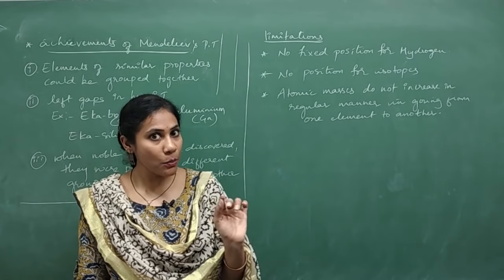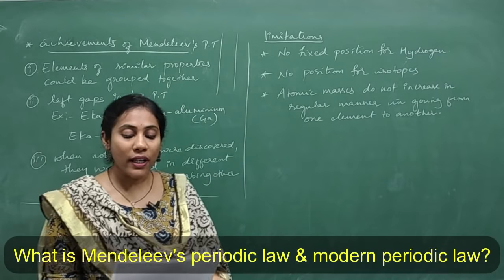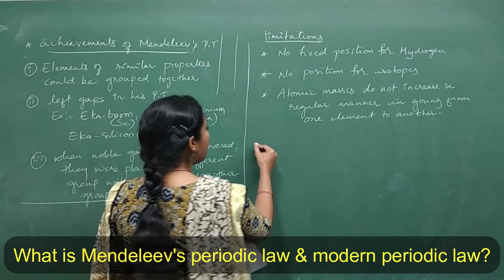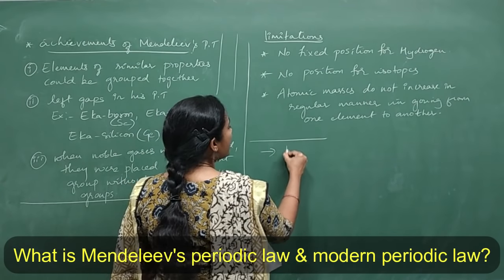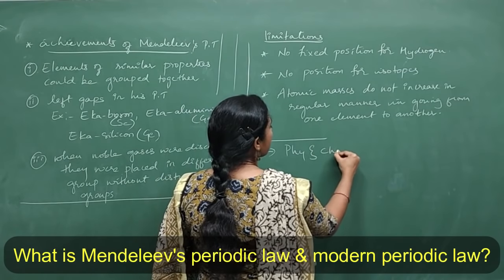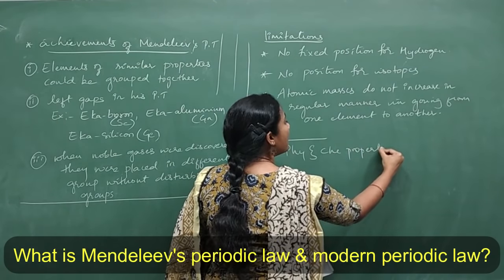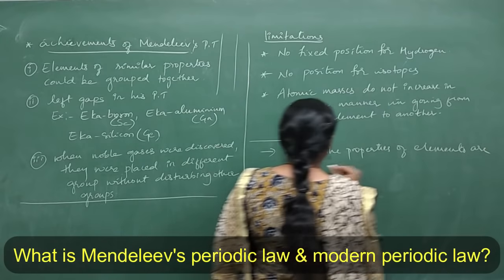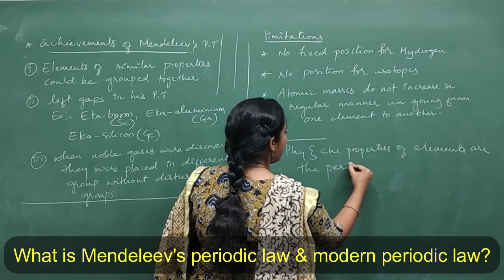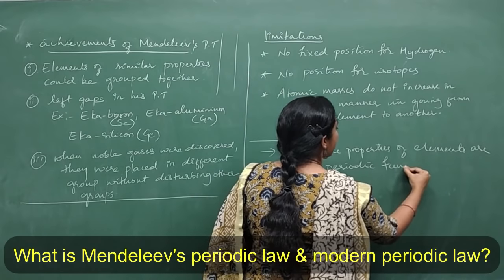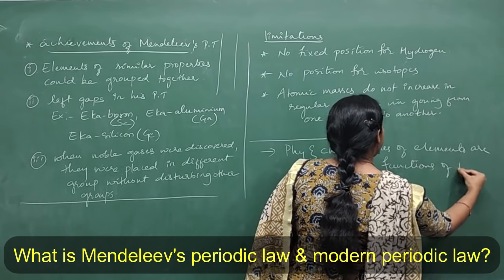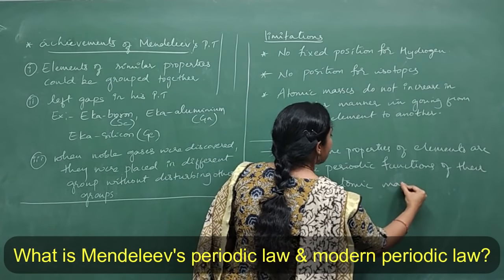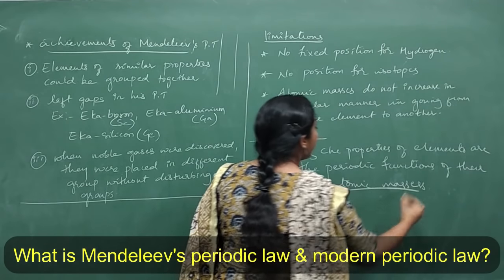Next question, very important, small definitions can be asked for 1 mark. What is Mendeleev's periodic law and modern periodic law? So how do you define Mendeleev's periodic law? Physical and chemical properties of elements are the periodic functions of their atomic masses is called Mendeleev's periodic law.